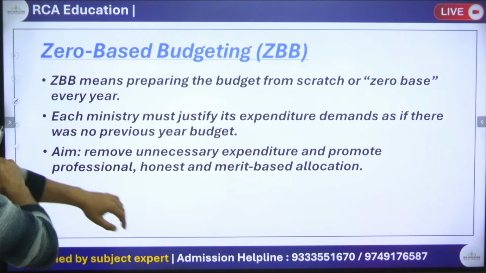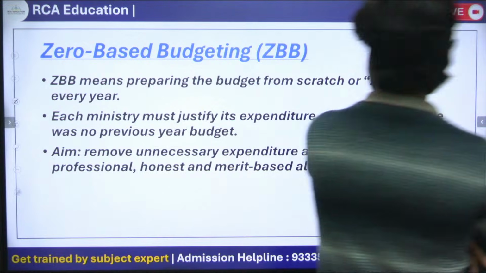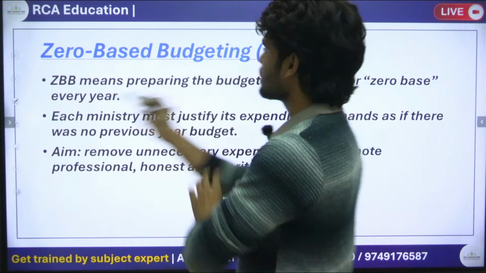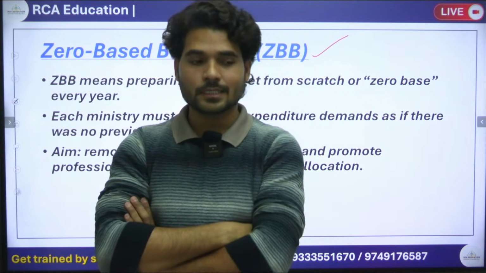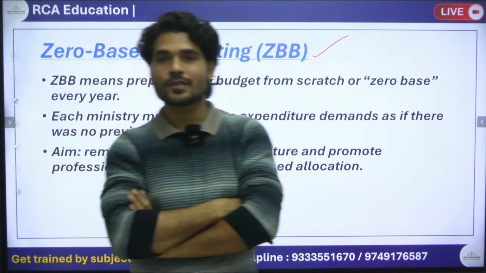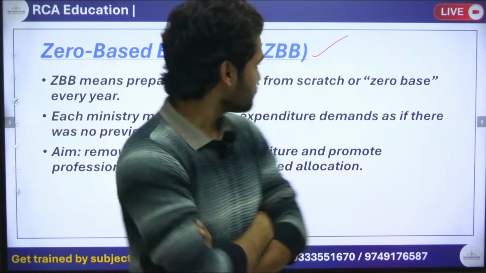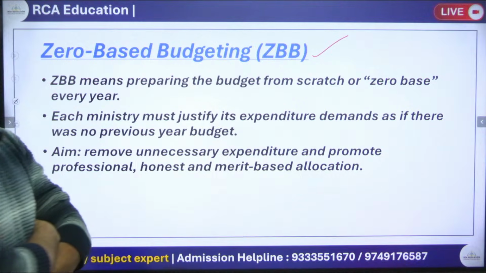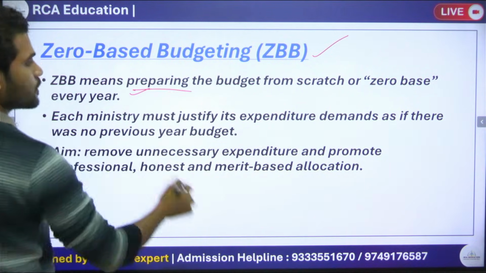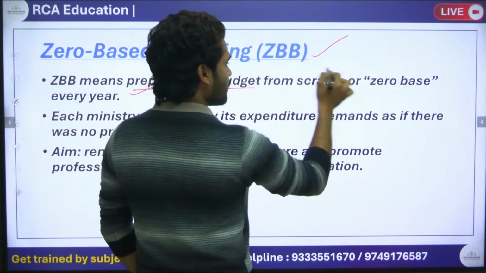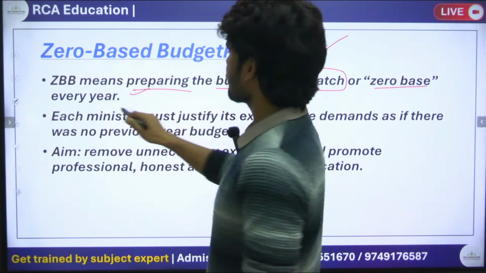What is the meaning of zero based budgeting? Zero based budgeting means doing the research from scratch, making the budget from scratch without taking help from the previous year. Zero based budgeting means preparing the budget from scratch or zero base.